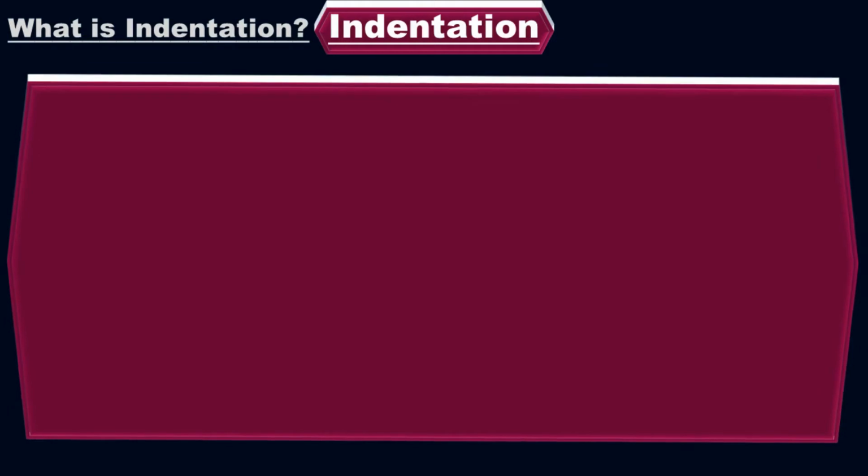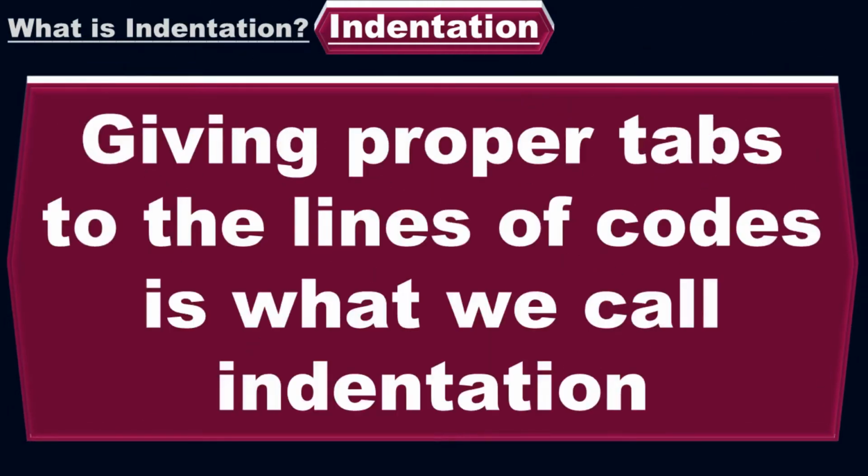Indentation. What is indentation? In this session we will talk about indentation. Let me define indentation here. Giving proper tabs to the lines of code is what we call indentation. Indentation means to give the proper tabs to the lines of code of Python.